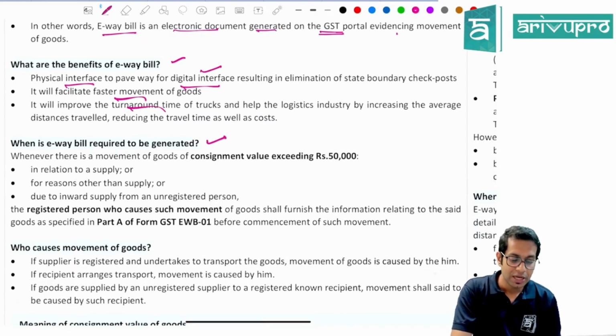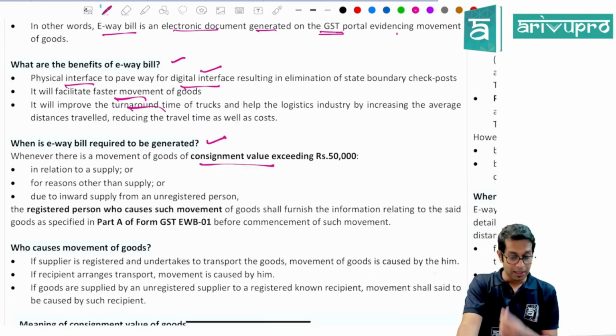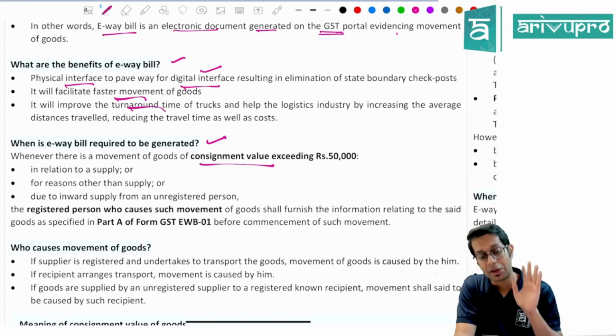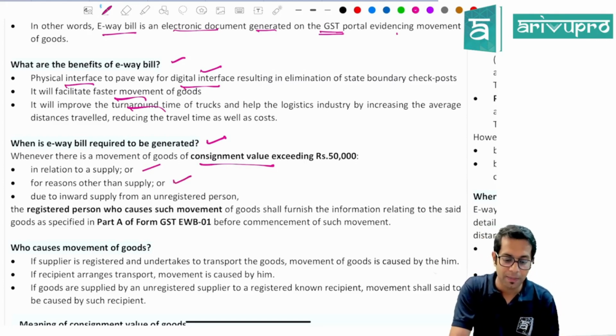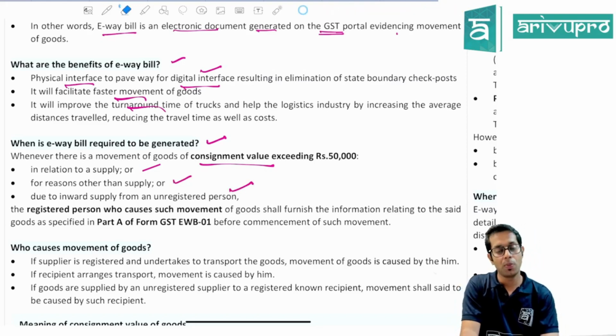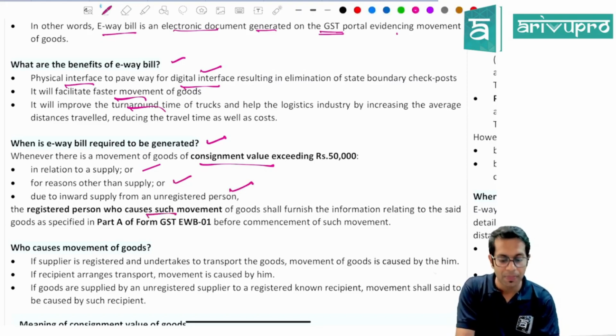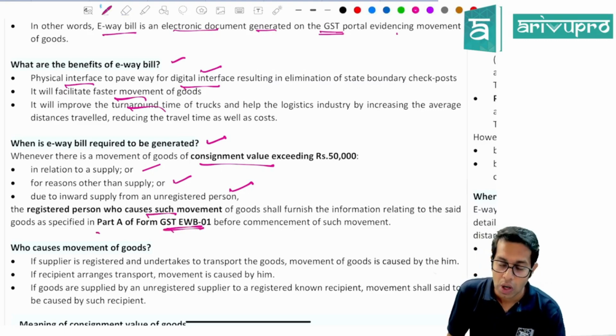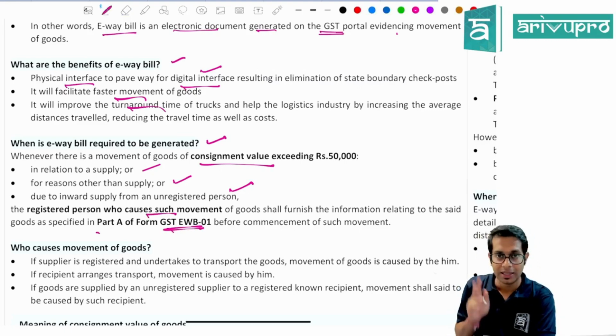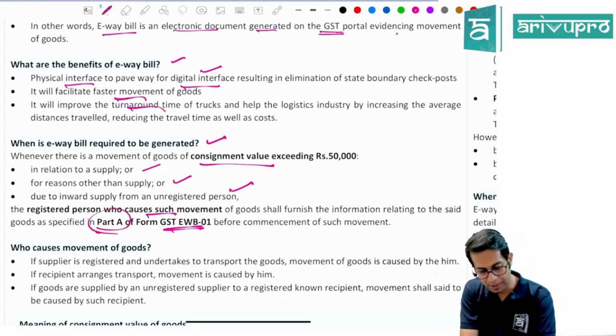Then, when is this e-way bill required to be generated? E-way bill is required to be generated whenever there is a supply of goods whose consignment value is more than 50,000 rupees, and this can be for reasons of supply, for reasons other than supply, and when the supply is made to an unregistered person. The registered person who causes the movement of goods will have to generate the e-way bill in Form GST EWB-01. This has two parts, Part A as well as Part B.